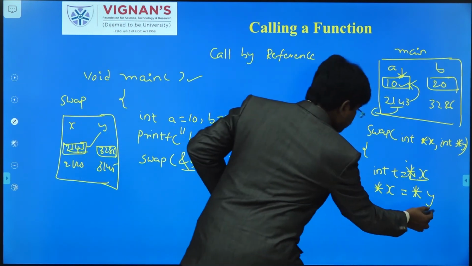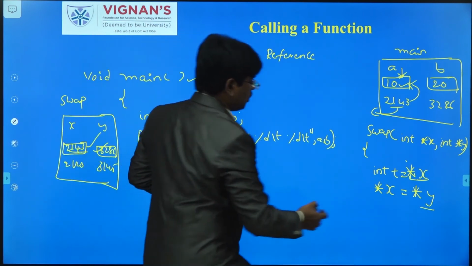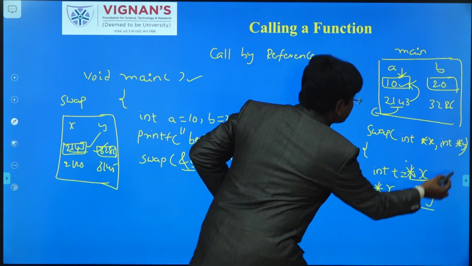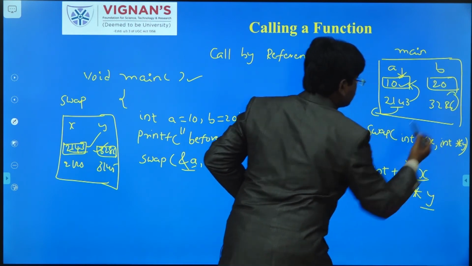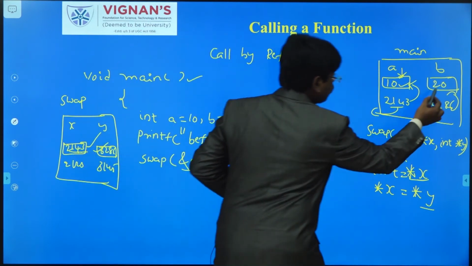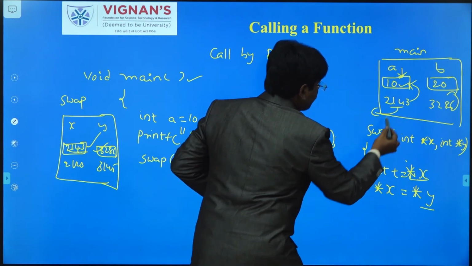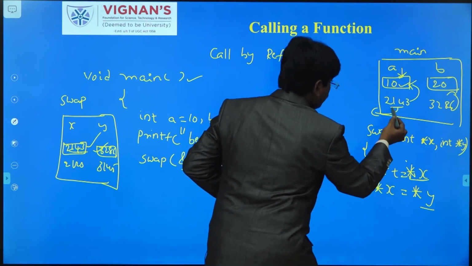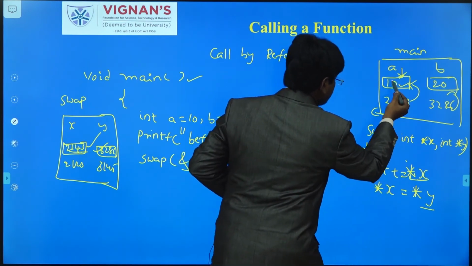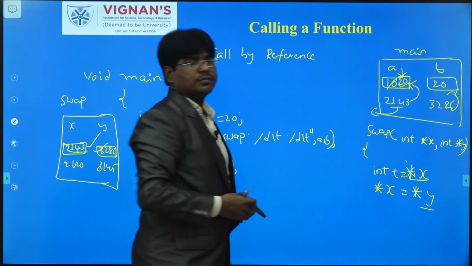So what is the y value? The address is 3286. So the value located in the address 3286, what is that? 20. 20 will be copied into which location? The location of x, meaning 2143. This 20 will replace the value at this location.